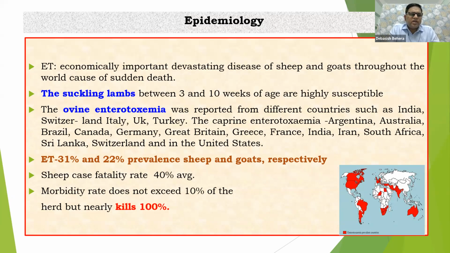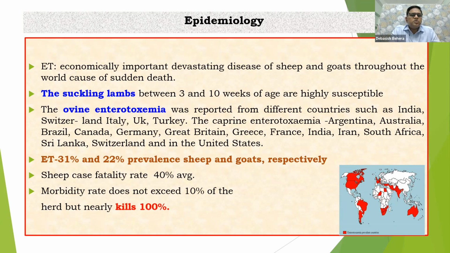From this data, I can assume that we get more in sheep than in goats. The case fatality rate in sheep is 40% on average, depending on the total affected or morbidity. The morbidity rate does not exceed 10%.